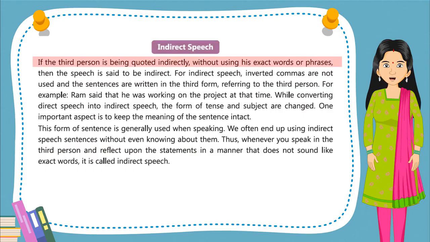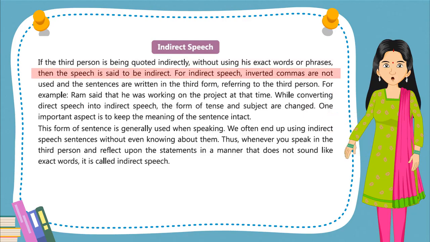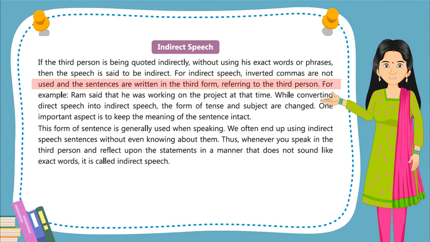Indirect speech. If the third person is being quoted indirectly without using his exact words or phrases, then the speech is said to be indirect. For indirect speech, inverted commas are not used and the sentences are written in the third form, referring to the third person. For example, Ram said that he was working on the project at that time.